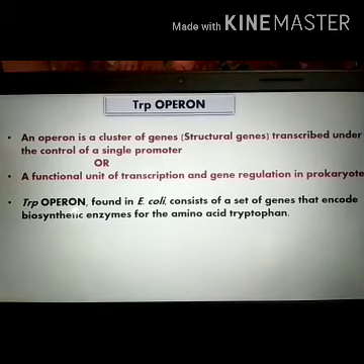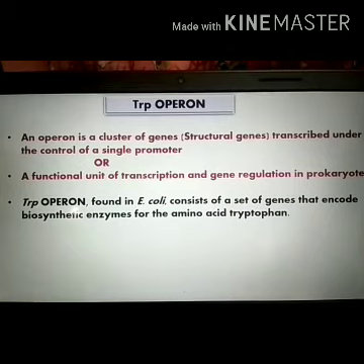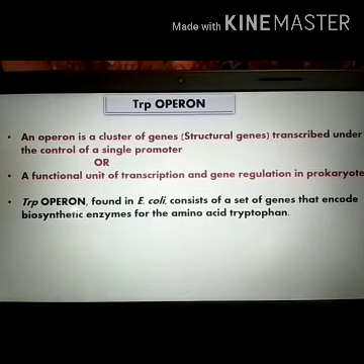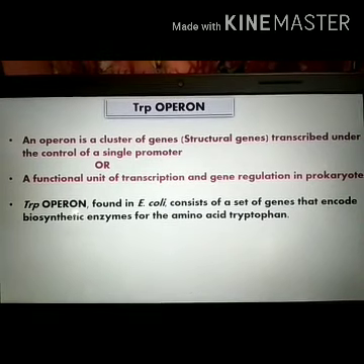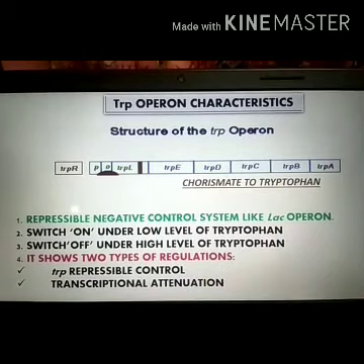which consists of a group of genes which are transcribed together and code for the components for production of tryptophan. Okay, so this trp operon is present in many bacteria but was first characterized in E. coli. So this is the structure of the trp operon.